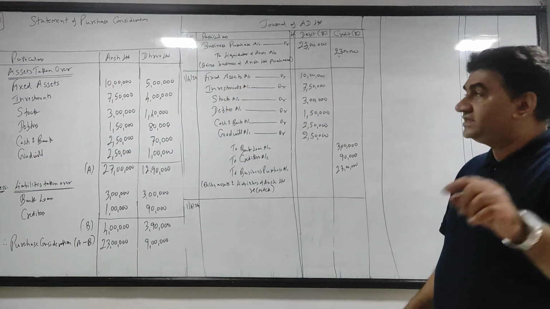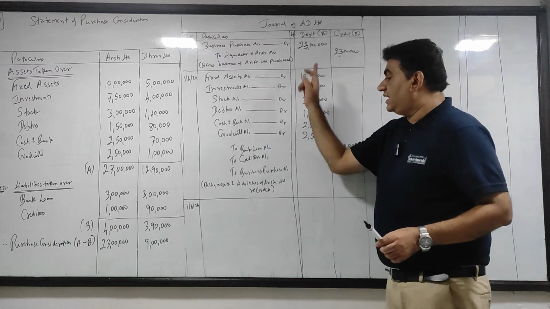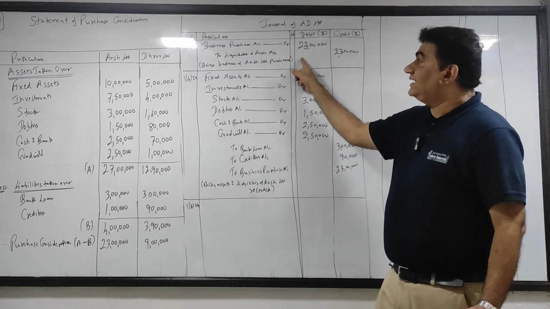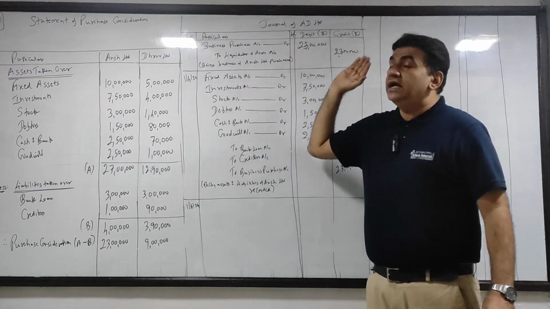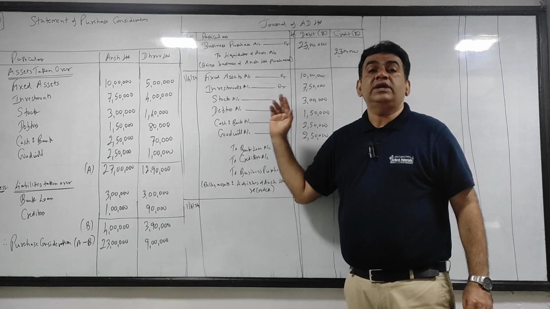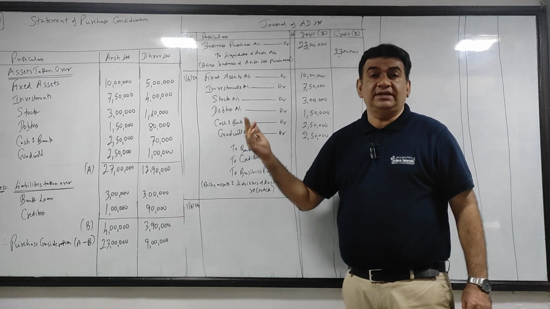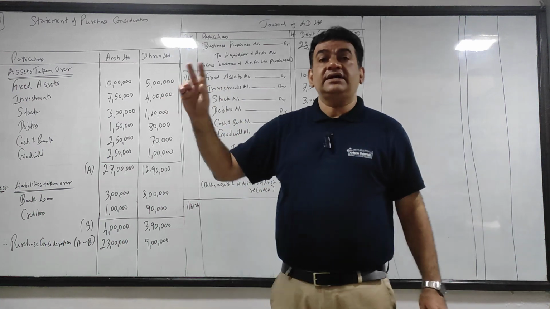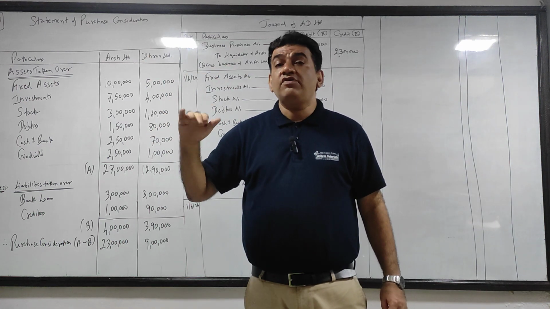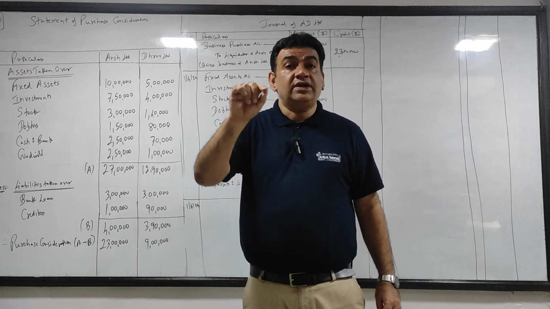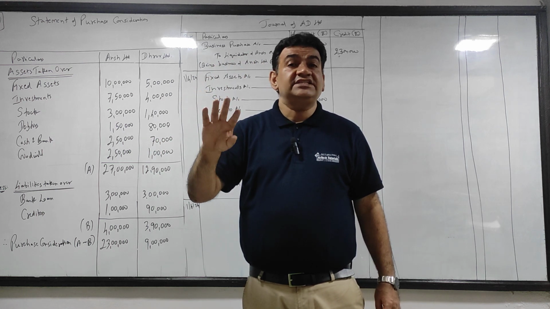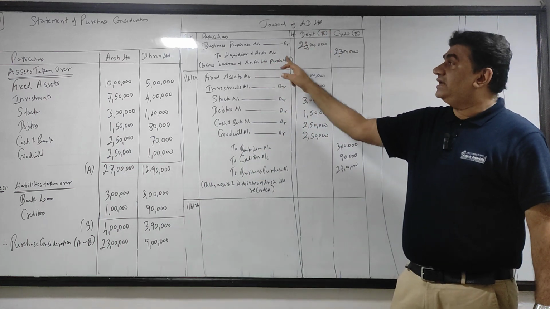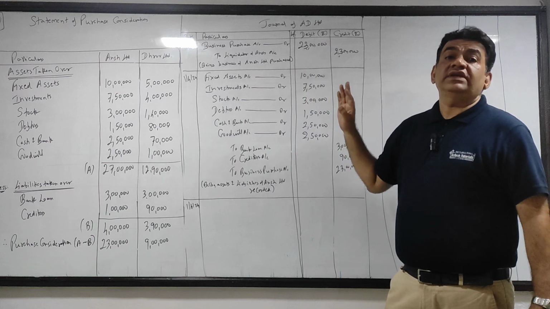Now listen, understand. Business purchase debited, credited, out. Why have I credited liquidator in the first entry? Because it is payable. Now I will pay. Right now I did not have space, so I rubbed it out. See your statement of discharge. How are you giving them? See the mode of payment: 2,30,000 equity shares of 10 each. So now the new company will pay the liquidator in the form of equity shares.